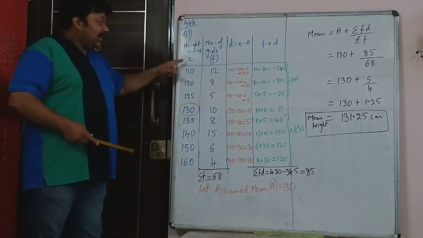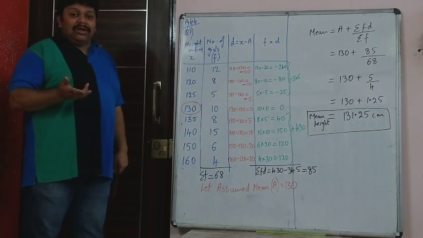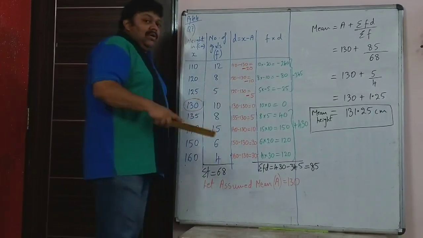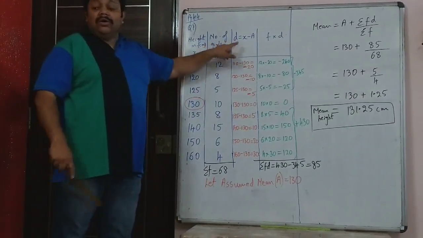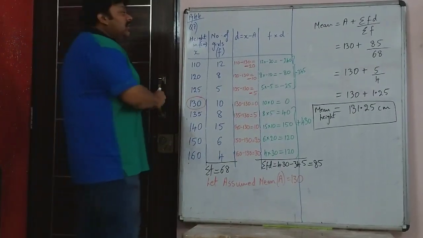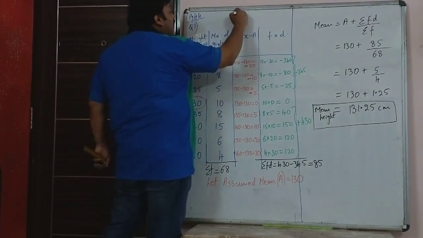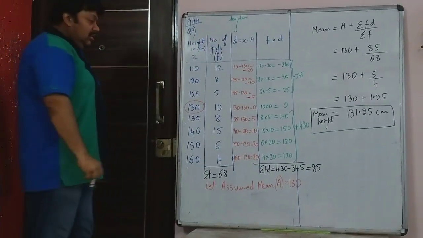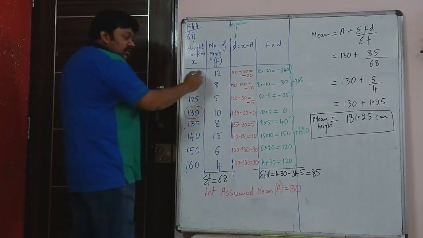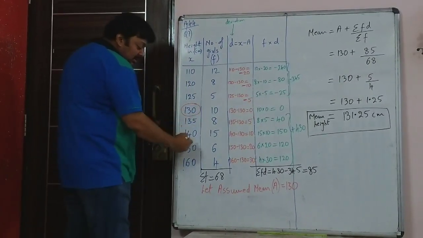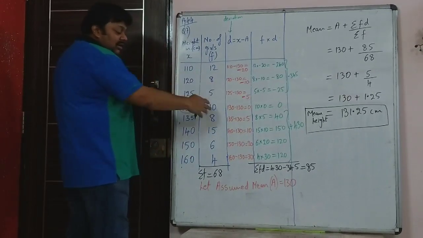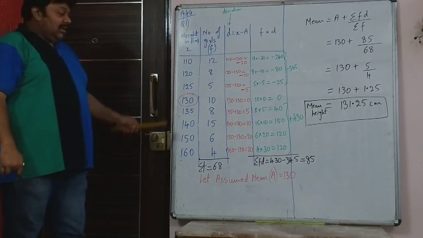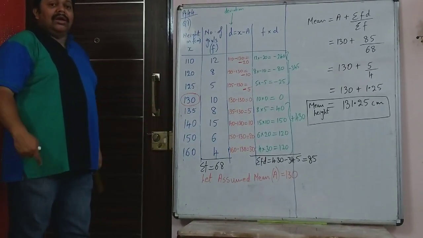And this is having data directly given. You don't have to find the mid value of any class because class is not given. So now the next step, you have to find the deviation. D stands for deviation. To find deviation we have to take an assumed mean. I told you here there is 1, 2, 3, 4, 5, 6, 7, 8. 8 different data are given with the corresponding frequencies. So since 8 data are given, I am taking the fourth one as the assumed mean.